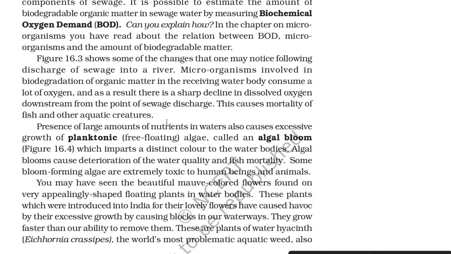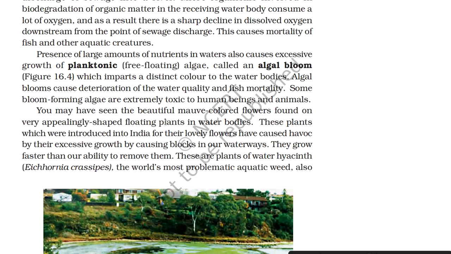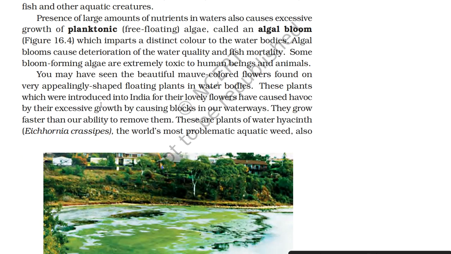This causes mortality of fish and other aquatic creatures. Presence of large amount of nutrients in waters also causes excessive growth of planktonic, that is free floating algae, called an algal bloom, which imparts a distinct color to the water bodies. Algal blooms cause deterioration of the water quality and fish mortality.